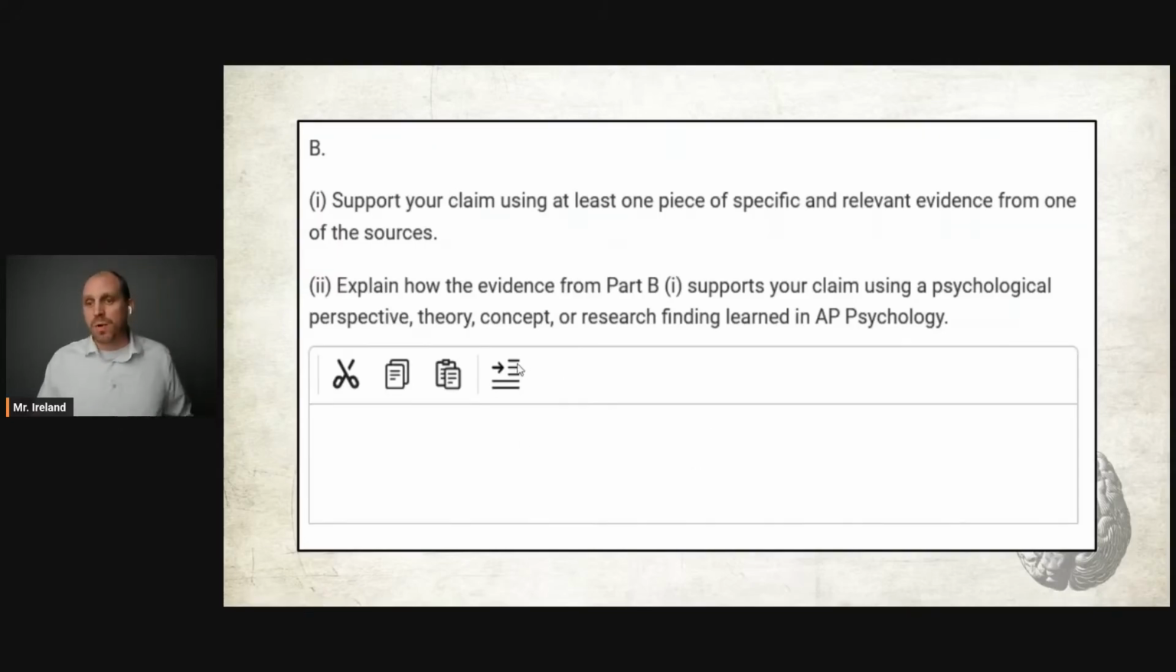What I recommend, what I would do is answer B1 first. You don't have to label it B1, B2. Answer B1 first, and then start a whole new paragraph to answer B2. That's what I would do. Split it up into two separate paragraphs. It'll be easier for you to see when you're proofreading, and at the same time, it will be easier for your grader. And it's always good to have a happy grader.